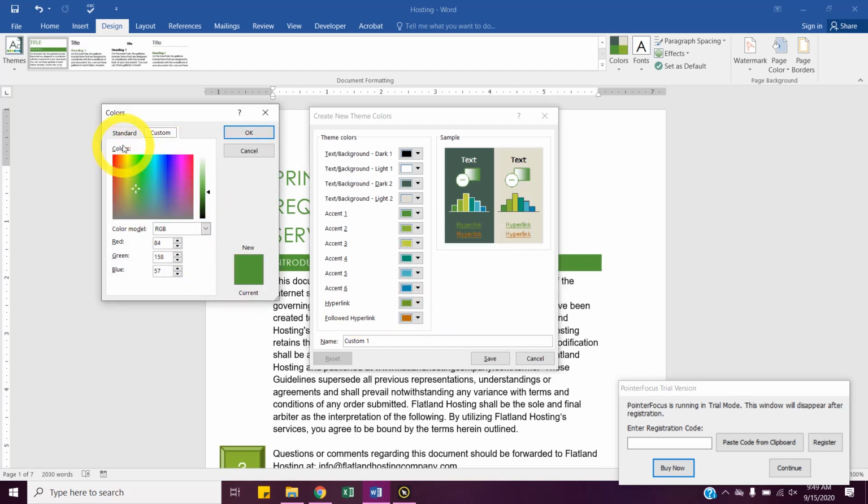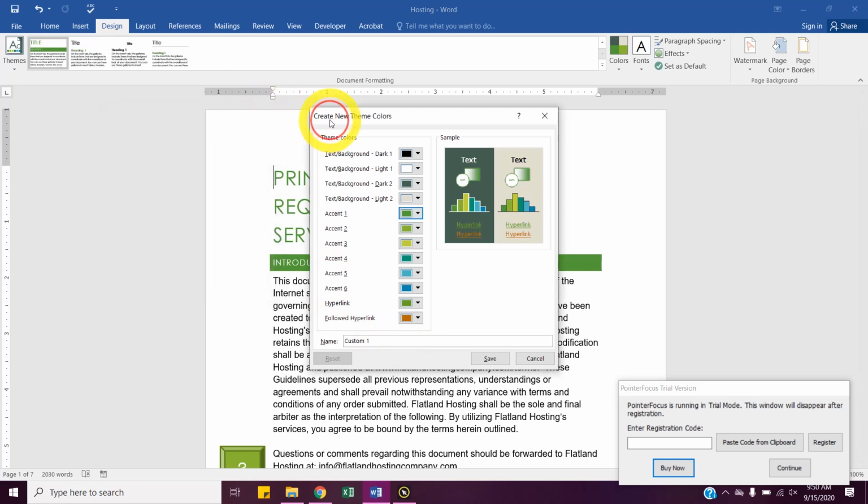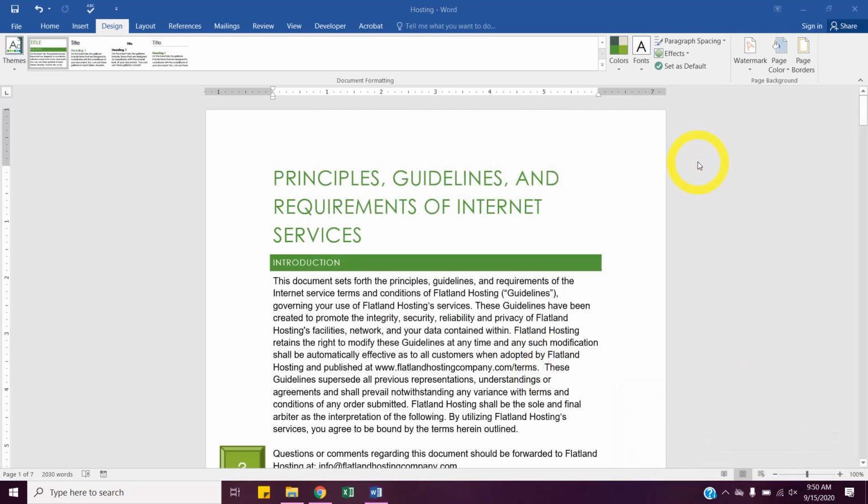And then it has two different types of color pickers. You have this hexagon that has a fair amount of shapes. And then custom that has that rectangle to pick as well. So we could make our own specific theme colors. And then at the bottom it says custom one, you could name it whatever you wanted. But that's how we would be able to make our own custom theme colors. Hit cancel though, we aren't going to actually save one, but you will make one in Geometrix.